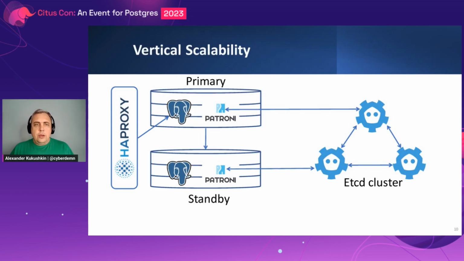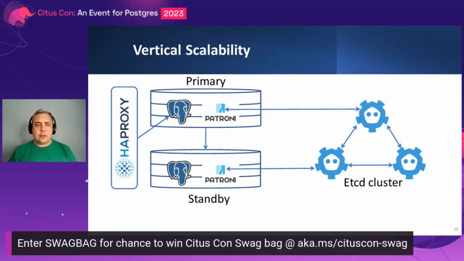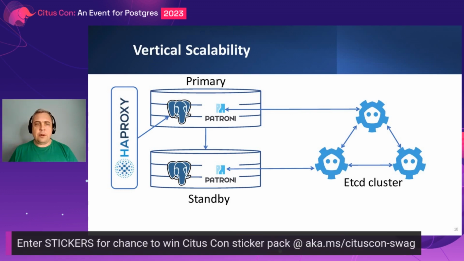So how to scale Postgres vertically? Well, how to scale Postgres? The first one, which is very obvious and available for anyone, is you just throw more hardware. You buy a bigger virtual machine, or you buy a better server, and you set it up. You, as a standby, you do a switchover. So the node which is currently a standby will be a new primary, and the old primary could be decommissioned and also rebuilt on the bigger hardware.